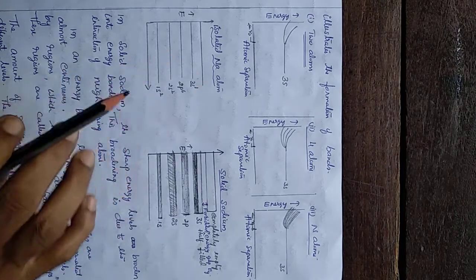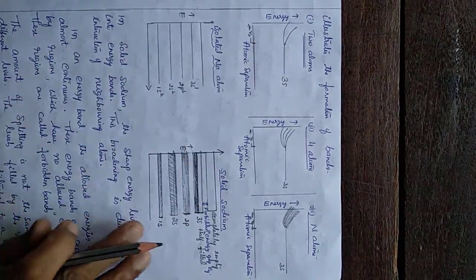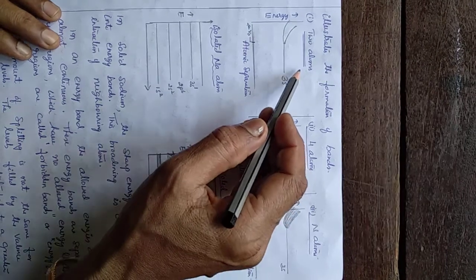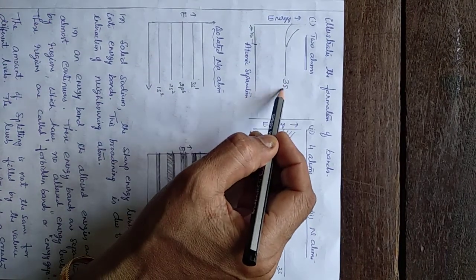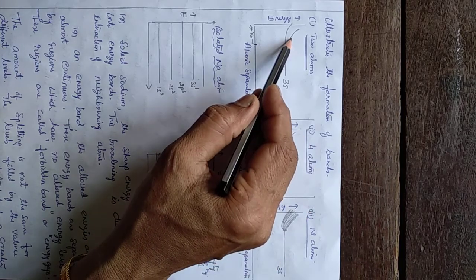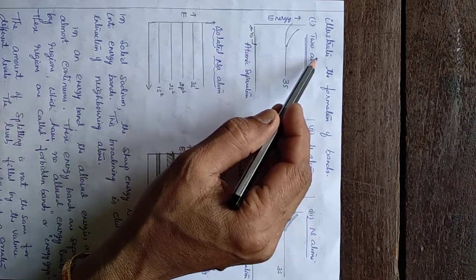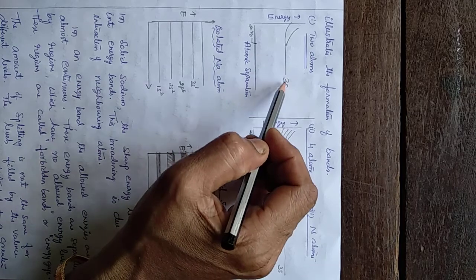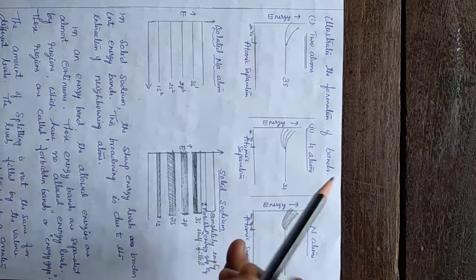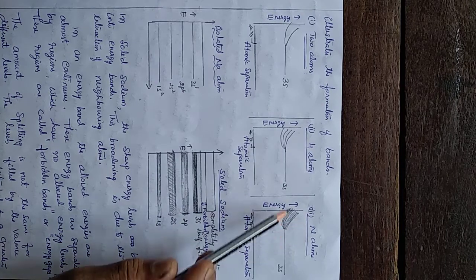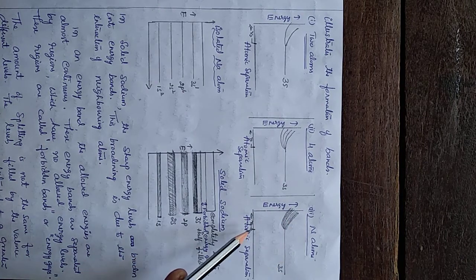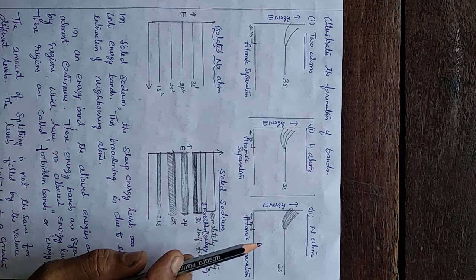Suppose there are only two sodium atoms. When they are very close together, what happens? The single 3s level splits into two, because of interaction between the valence electrons of these two atoms. Whereas in the case of 4 atoms, it splits into 4. Suppose there are n atoms, it splits into n levels. This is how bands are formed.